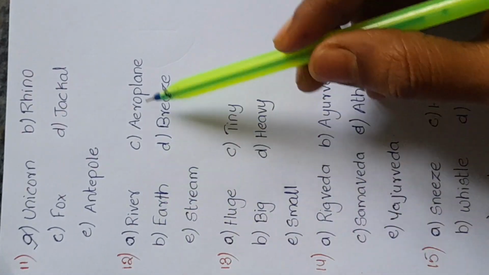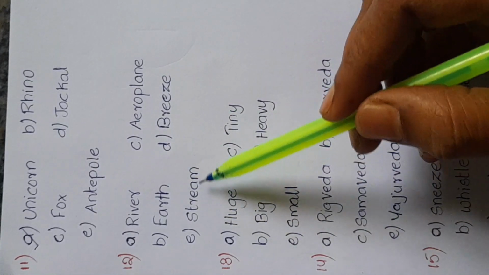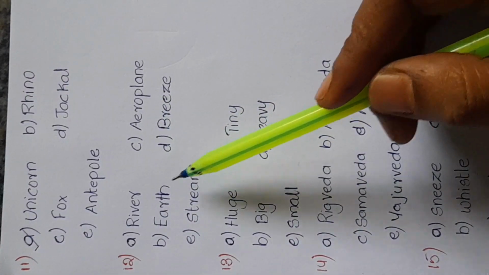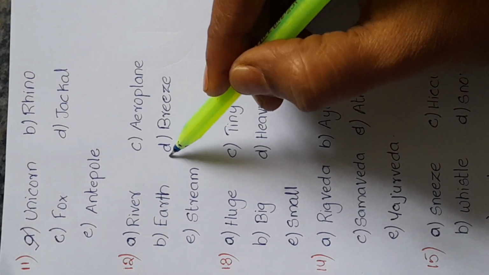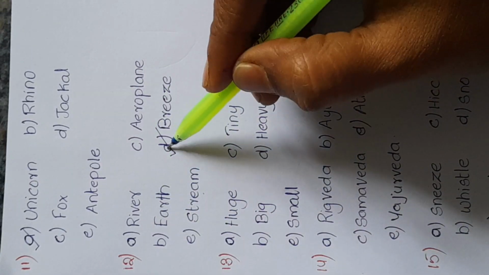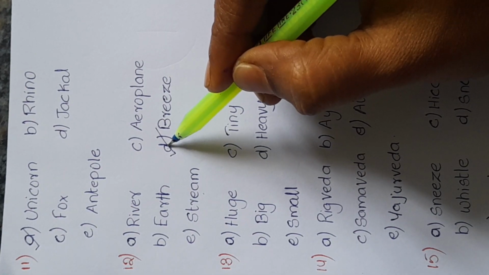12th one: river, aeroplane, earth, breeze and stream. This doesn't have a particular relation to each other, but all these are visible except breeze. We can't see the breeze, but we can feel it. These four options are visible. This is invisible, but we can feel it. So the odd one is breeze.